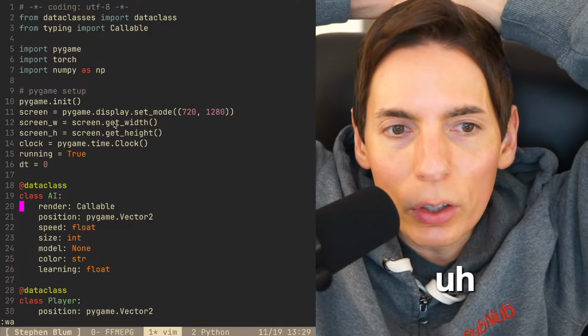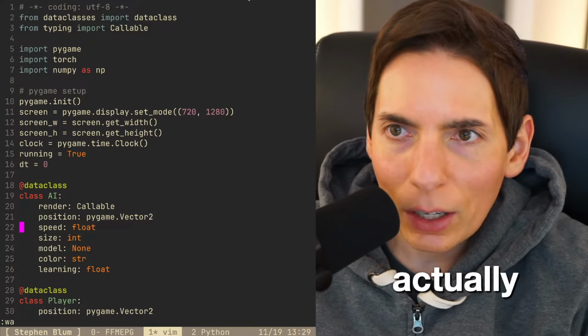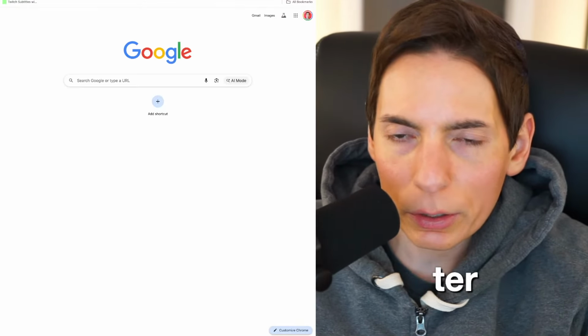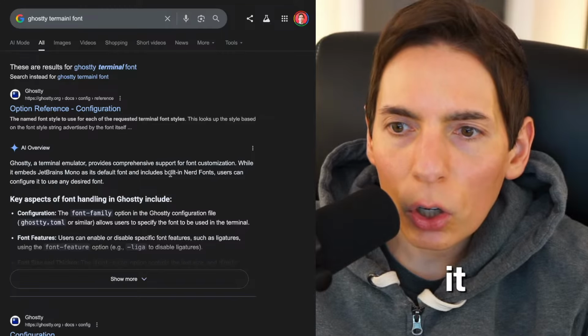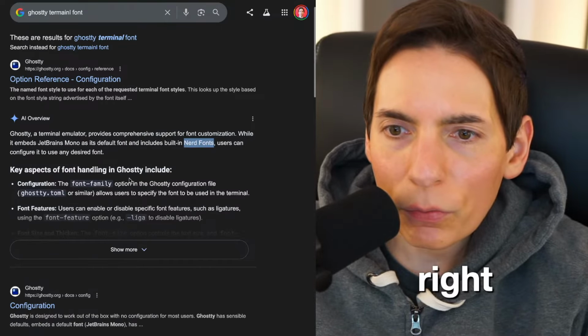Bill, how's it going? What's the name of the font you're using? I believe it's Monaco. Or no, actually, here it's Ghostty Terminal. So watch this. Ghostty terminal font. What is the terminal font? It says it's called Nerd Font. Wait, no, that can't be right. What is the font family?